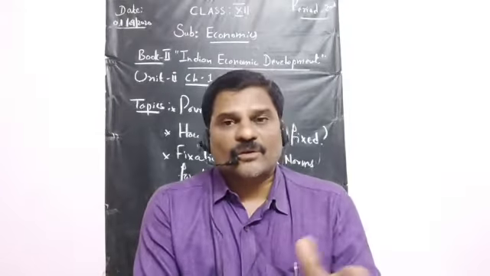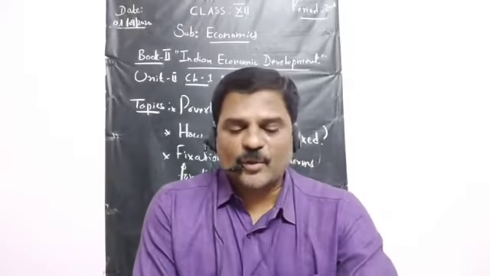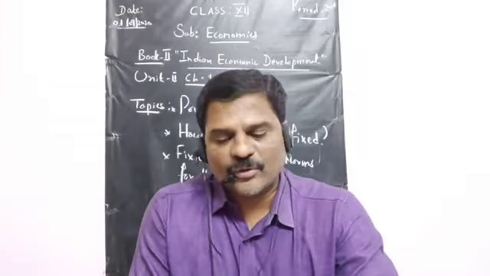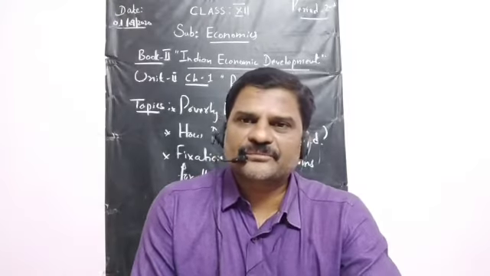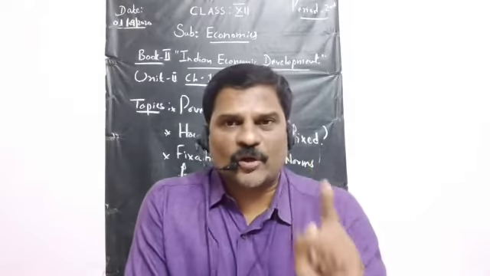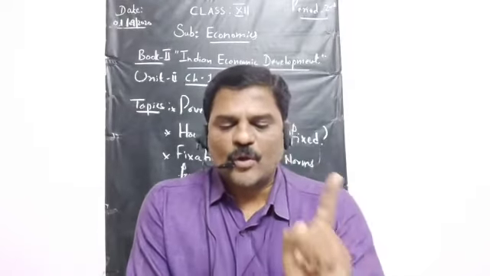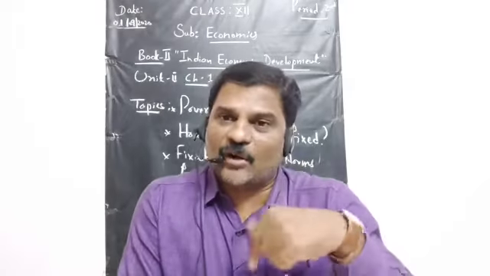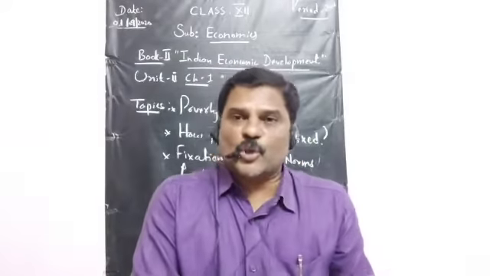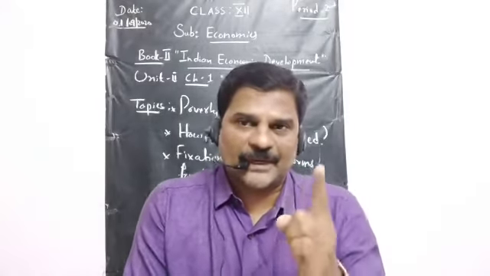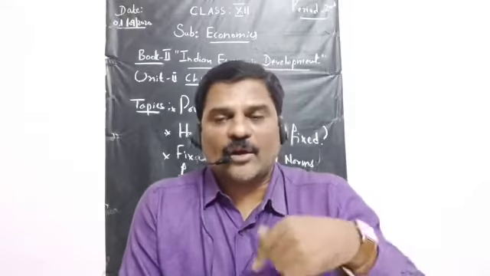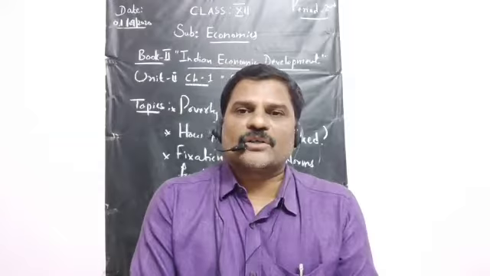Now what is chronic poverty? Listen. Chronic poverty consists of people who are either always poor or usually poor. I repeat, chronic poverty consists of those people who are either always poor or usually poor.